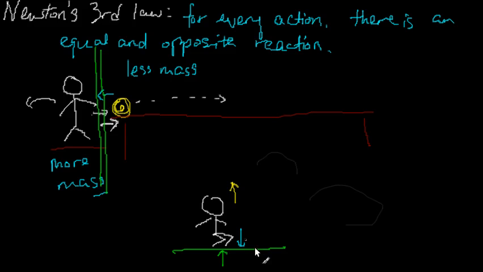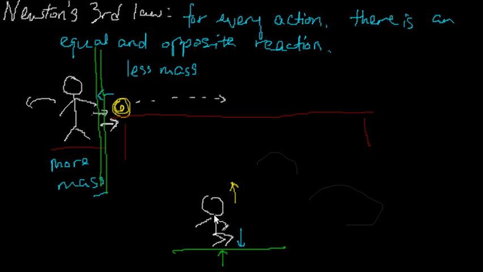It is important at this point to clarify this. The fact that the ground or the wall does not move does not mean that they don't have a force. Just the simple fact that you can stand on the ground already means that the ground must be exerting a force up on you, because otherwise you'll fall right through the ground.